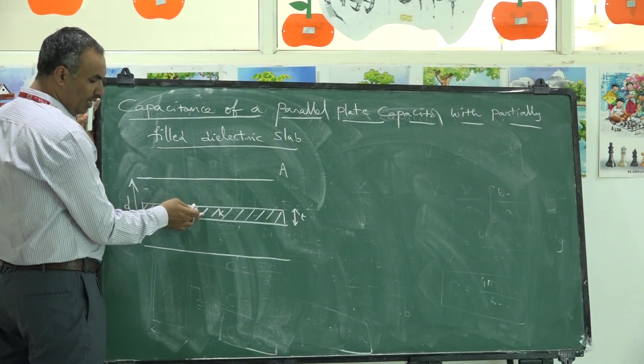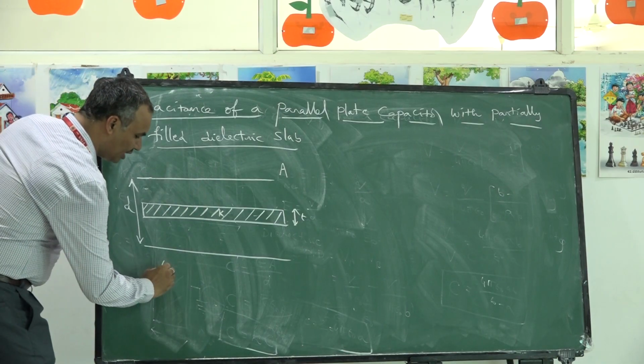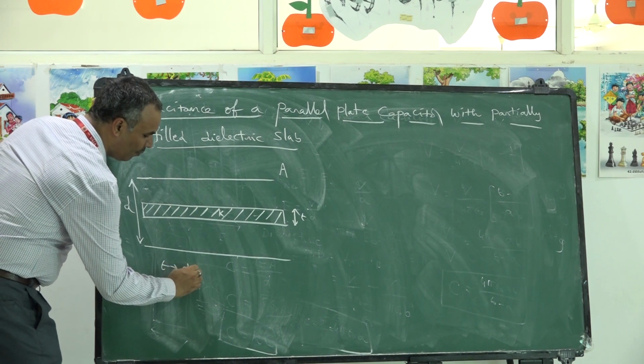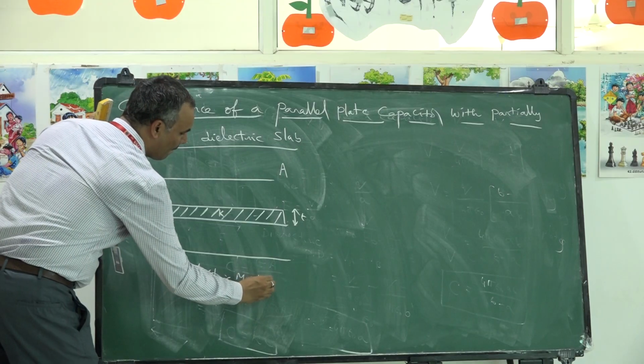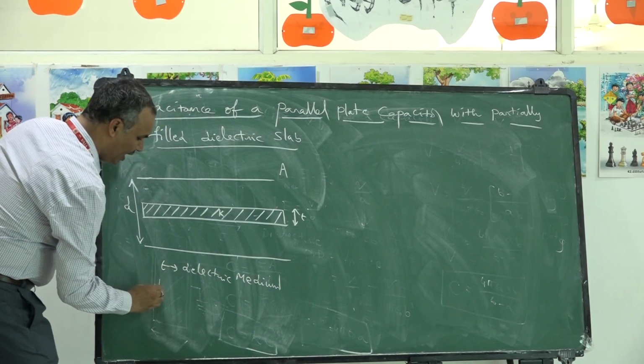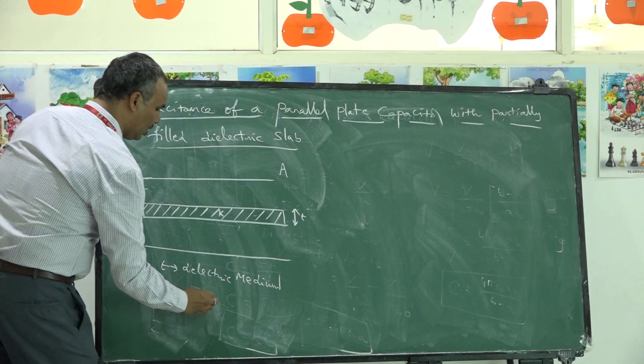One is dielectric medium, another one is free space. So T is the thickness of dielectric medium. D minus T is free space between the plates.